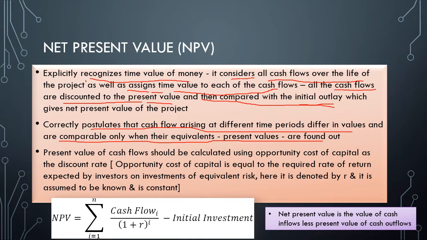Then the present value of cash flows should be calculated using the opportunity cost of capital. Also, it is known as the discount rate. So what is that? Opportunity cost of capital is equal to the required rate of return expected by investors on investments of equivalent risk.